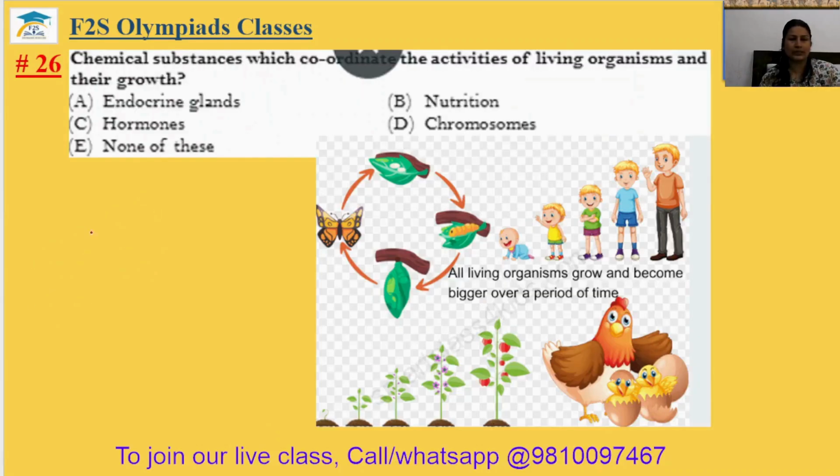Question number 26. Chemical substances which coordinate the activities of living organisms and their growth are. So this is your hormones. Actually, there is the thyroid hormone. It helps in the growing of any organism. Okay. The 26th answer is option C.